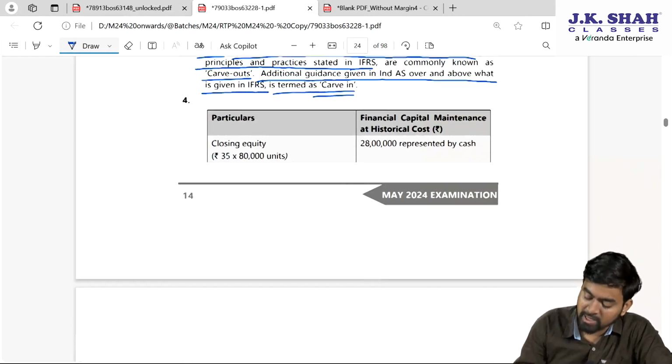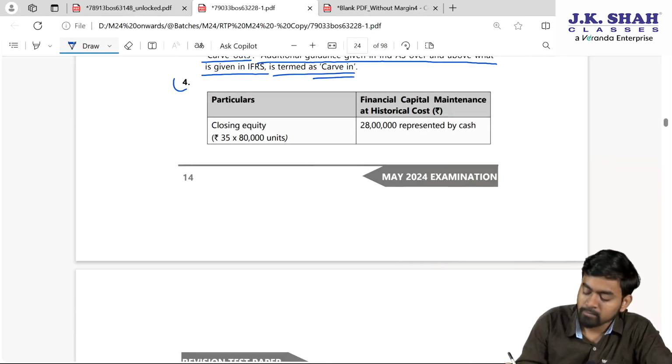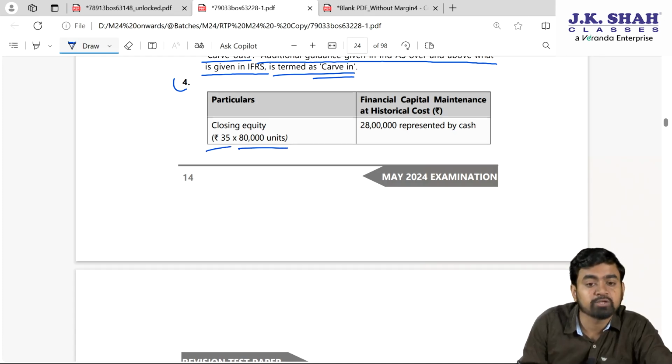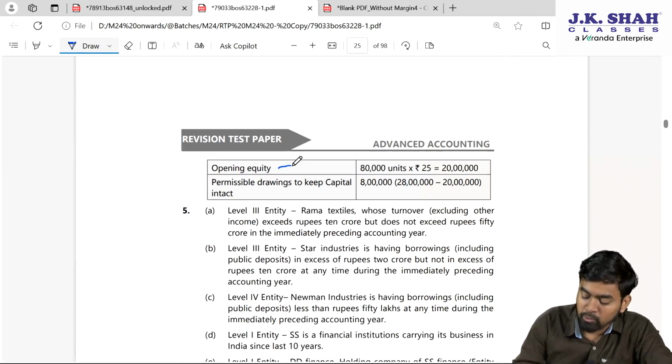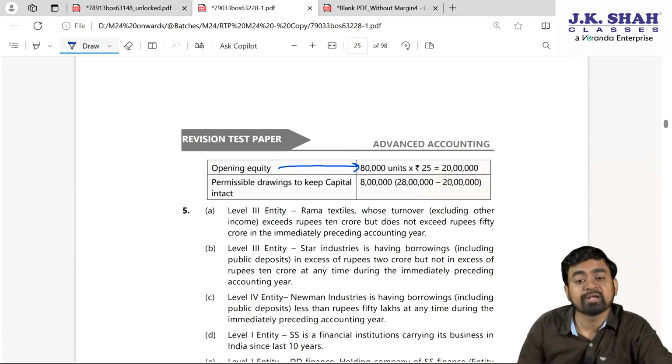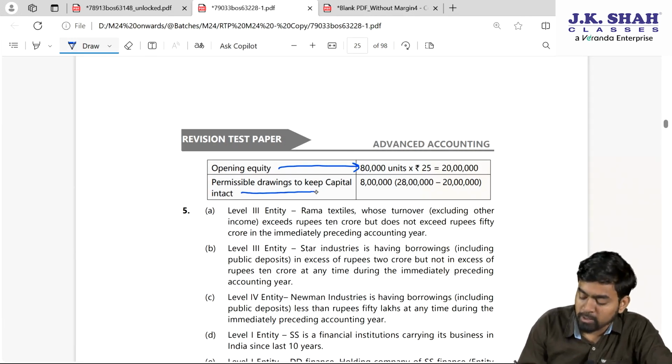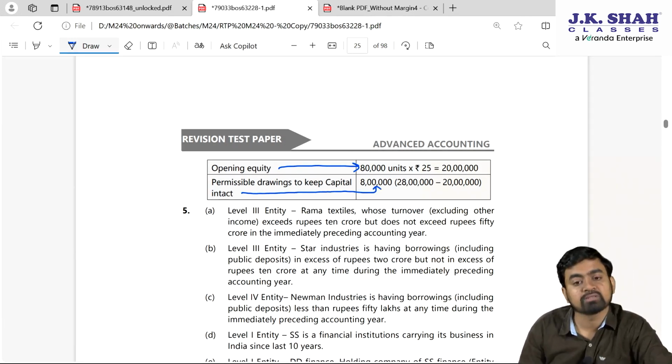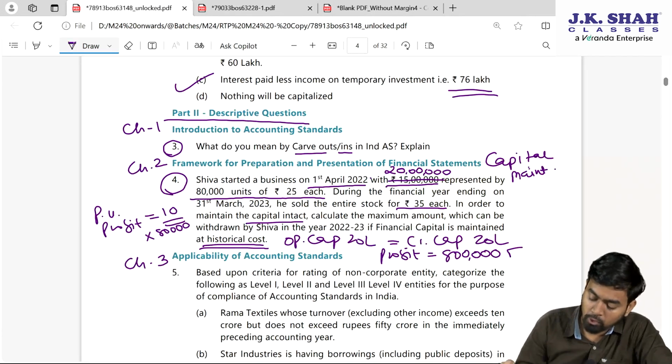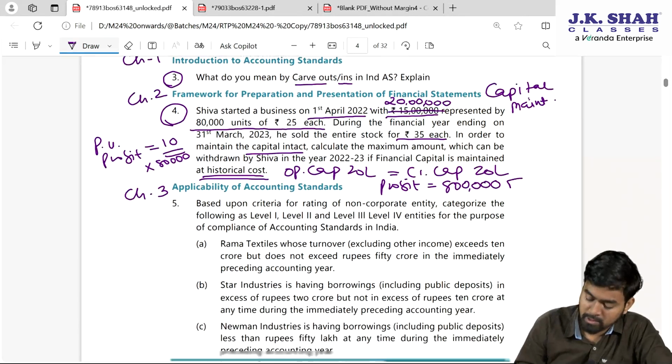Fine. Check here answer fourth one. My closing equity, that is my closing capital, 80,000 into 35 per unit sold. So in my pocket total 28 lakh rupees you will find. My original capital is 20 lakhs. So possible withdrawal is 8 lakh rupees. Fine. All of you, the sum is very simple.